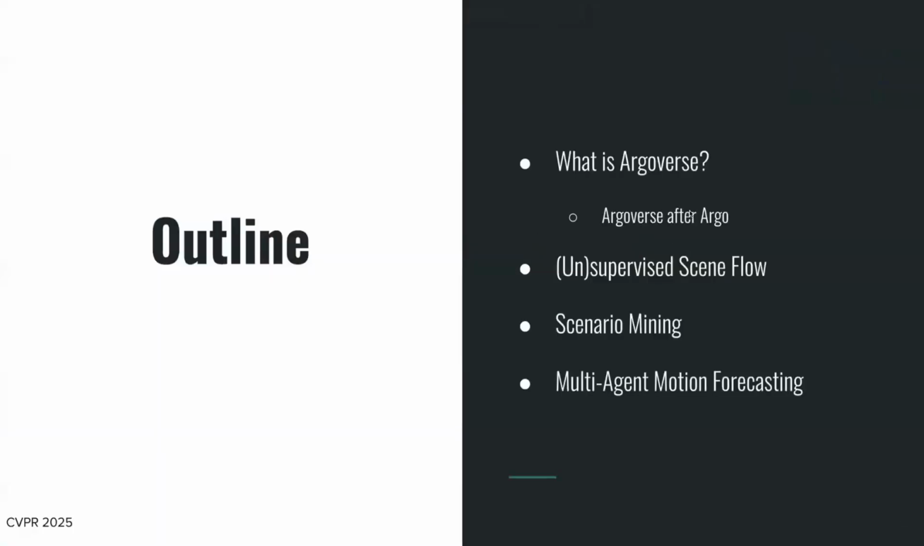Okay, so just a quick outline. We're going to talk about what Argoverse is, the current status of it, and then we're going to go over the three challenges that we have for this year, which are unsupervised scene flow, which Deva kind of already talked a little bit about, the scenario mining challenge that he also advertised for us, and then multi-agent forecasting.